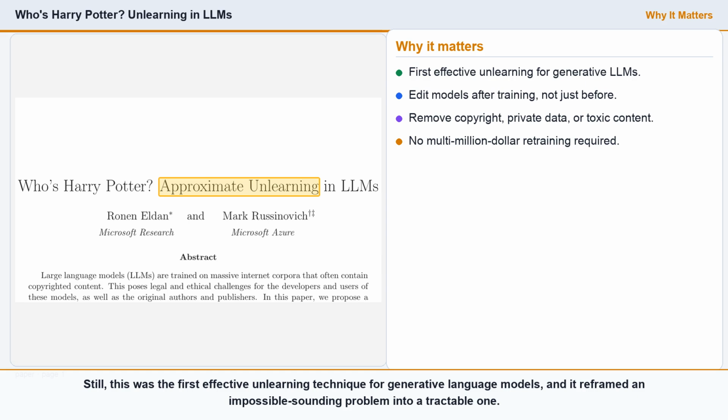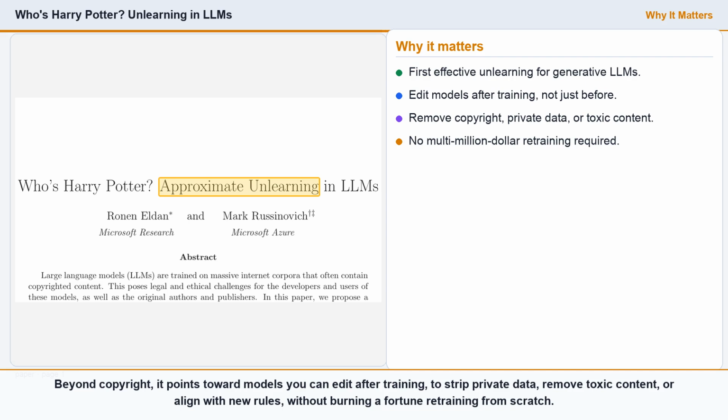Still, this was the first effective unlearning technique for generative language models, and it reframed an impossible-sounding problem into a tractable one. Beyond copyright, it points toward models you can edit after training, to strip private data, remove toxic content, or align with new rules, without burning a fortune retraining from scratch.